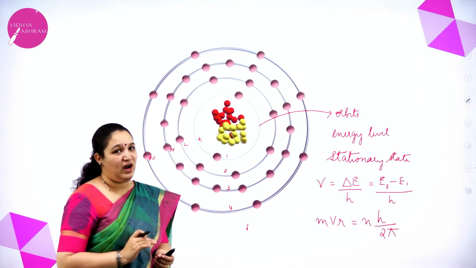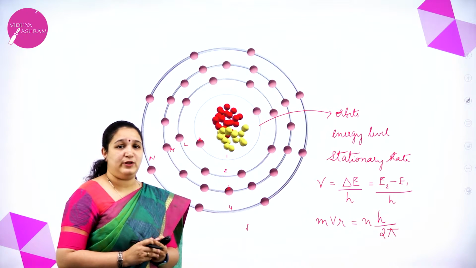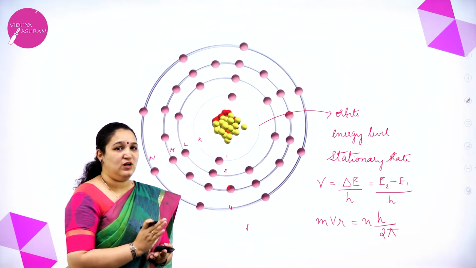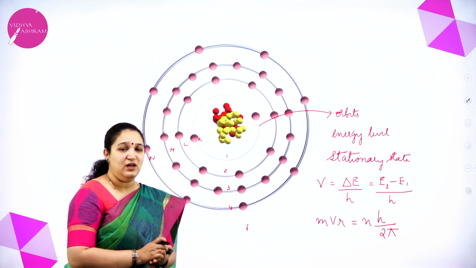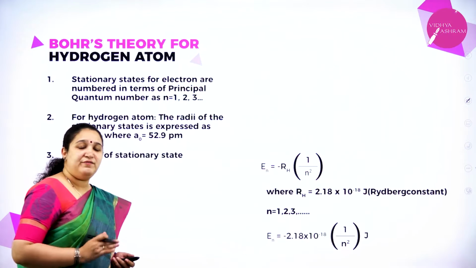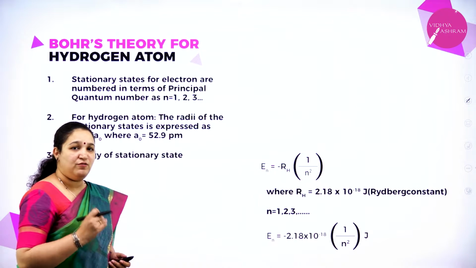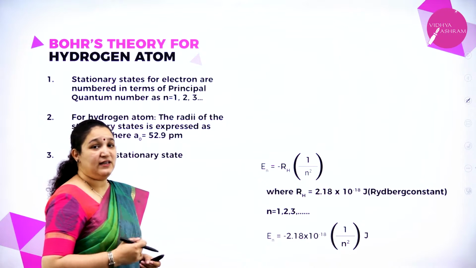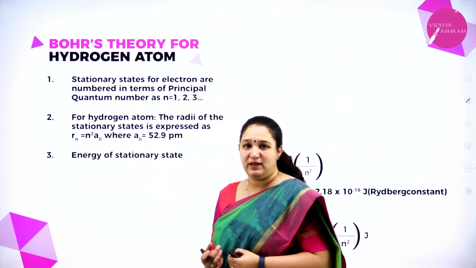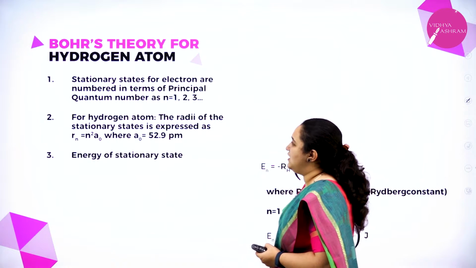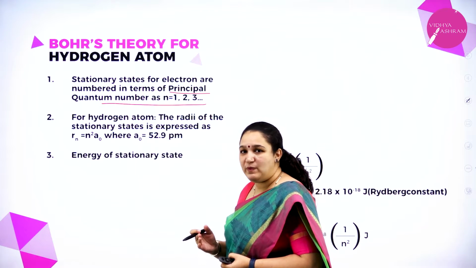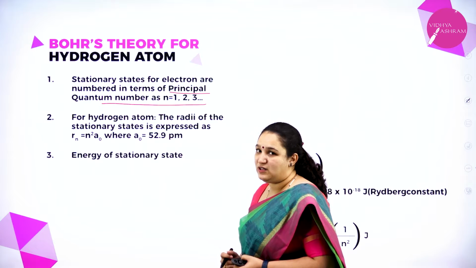I hope you have understood. Now, coming to the exam point of view, this is a very important question which can be asked for 3 or 4 marks, so it is really important to learn all the postulates correctly. Here we have different expressions from Bohr's theory, that is, the different formulas which we can get from Bohr's theory. First, the stationary states of electrons are numbered in terms of the principal quantum number. What is the principal quantum number? You will understand in further sessions.